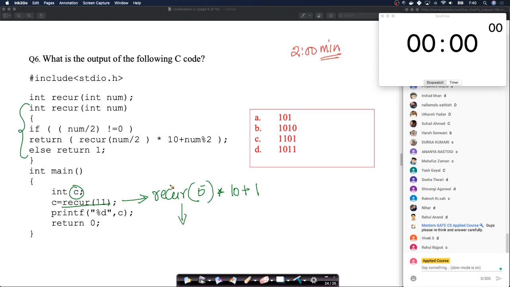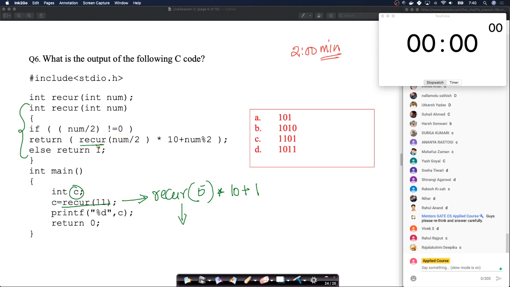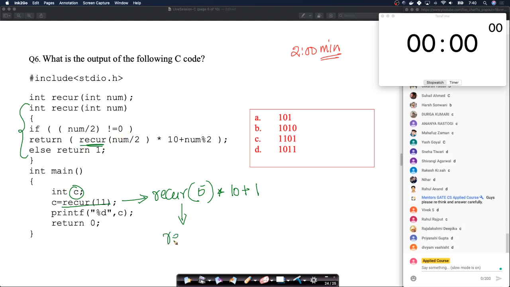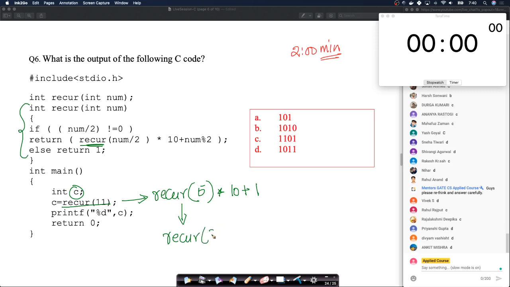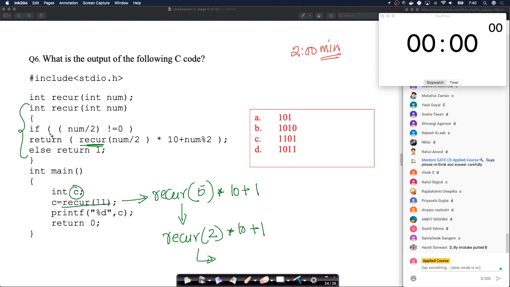Now you have to solve recur 5. Again, this is going to call the recursion again. Again, 5 by 2 is not equals to 0. So we'll execute this statement. So this will call recur 5 by 2, which is 2 because it's integer division, multiplied by 10 plus num, where num is 5. 5 modulo 2 is 1. So this is calling recur 2. Now what will recur 2 call? 2 will go in as input.